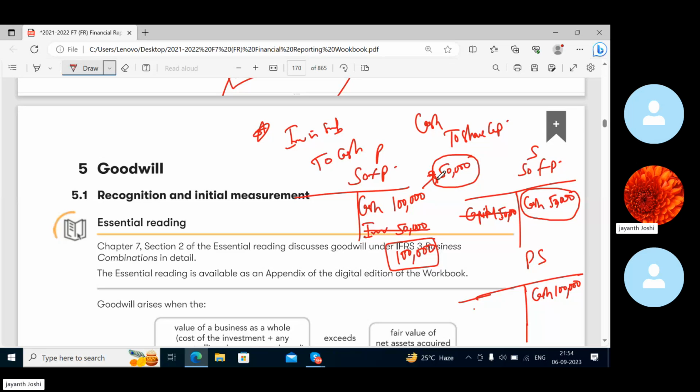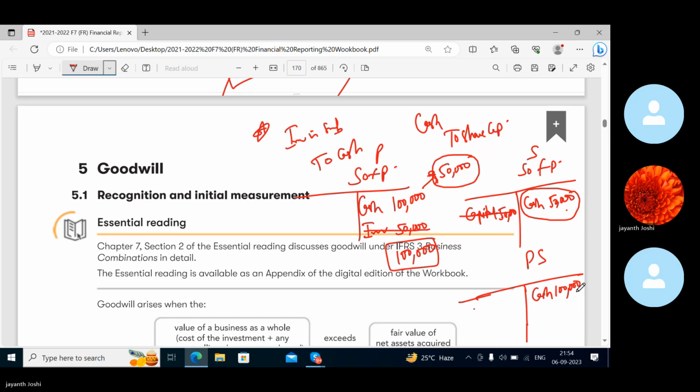So here 50,000 was there, and here you have already put some 50,000, but when you show them as one company, these two got cancelled, investment and capital. This 50 and this 50 make how much? 1 lakh. That means the same amount you had in the beginning, you have here. Did the amount change?